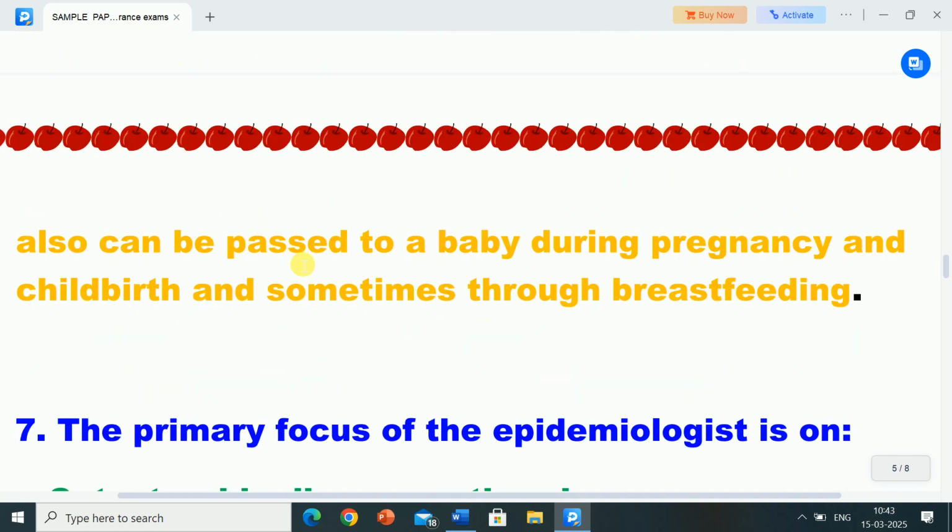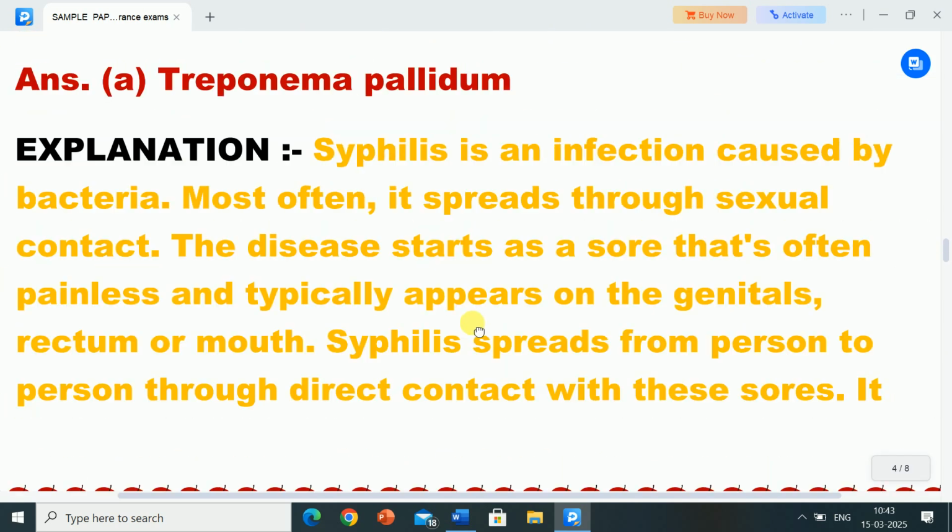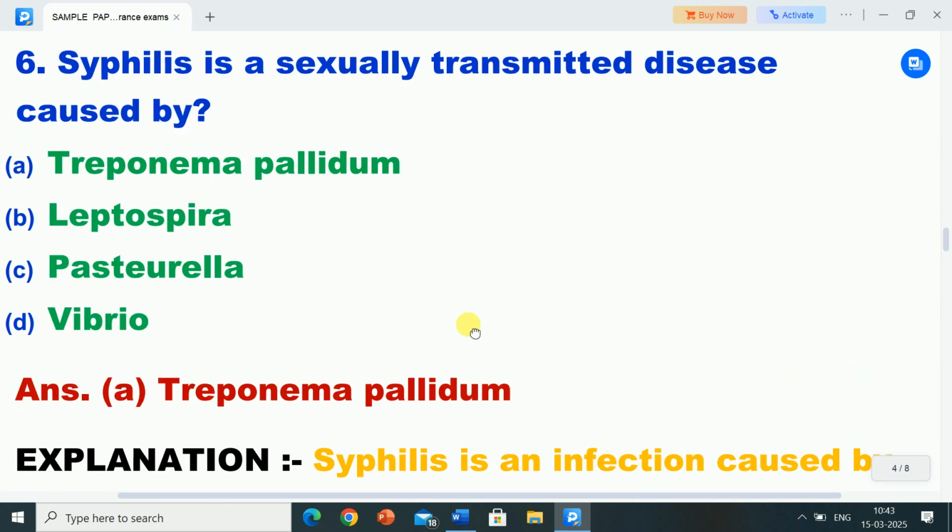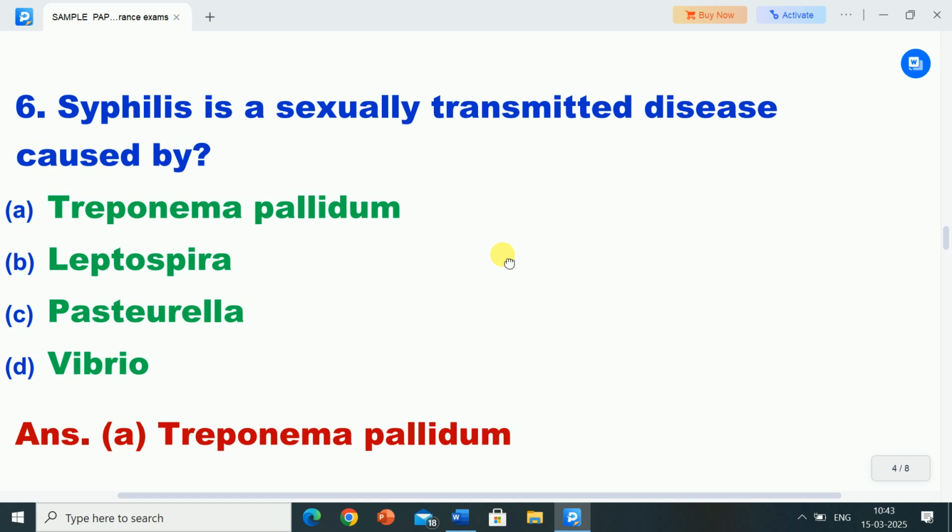It also can be passed to a baby during pregnancy and childbirth and sometimes through breastfeeding. So this is very important information. Syphilis is a sexually transmitted disease caused by Treponema pallidum.